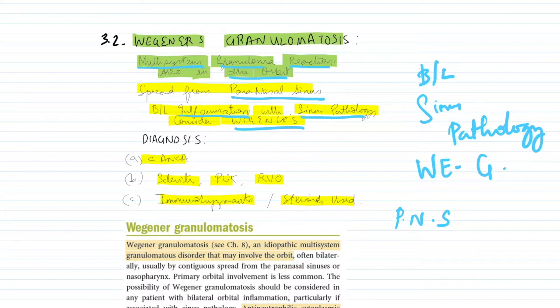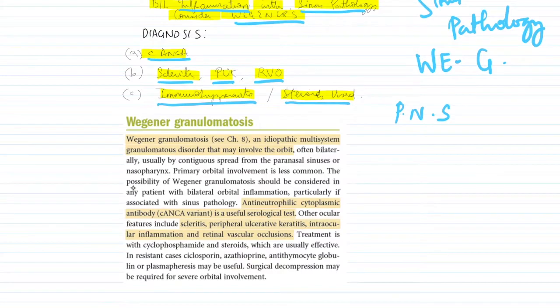Some definitive diagnostic features are C-ANCA, a scleritis, peripheral ulcerative keratitis, and a retinal venous occlusion. These also respond well to immunosuppressants and steroids. Now, Wegener's should be considered in any patient with bilateral orbital inflammation. Then you definitely will have a serological test positive for C-ANCA. And other features such as scleritis, PUK, and RVOs might accompany.